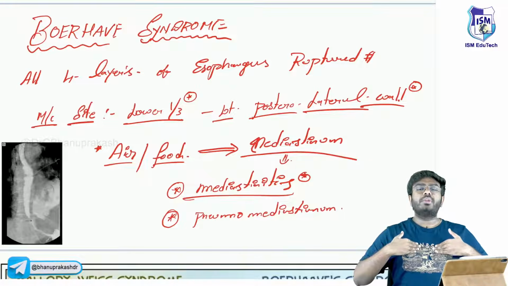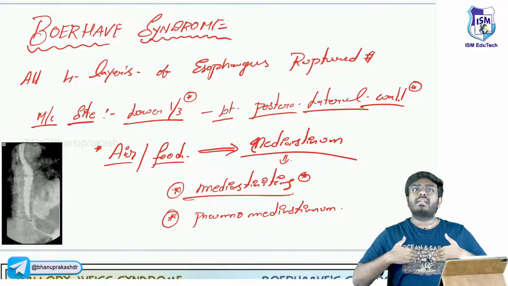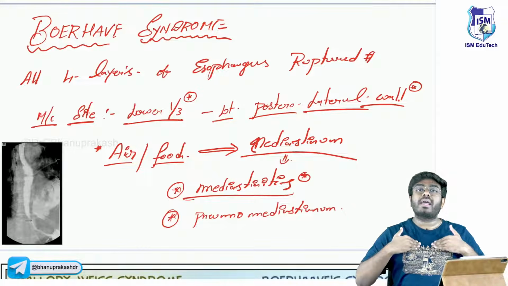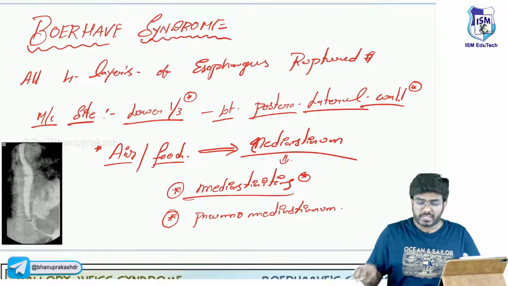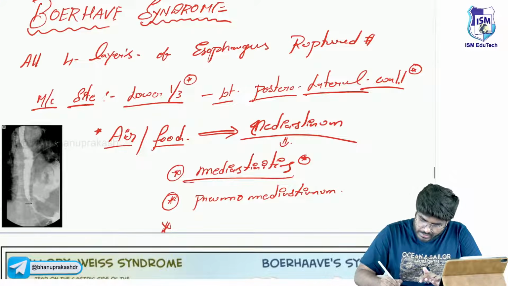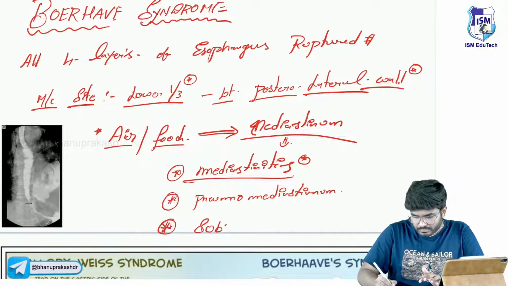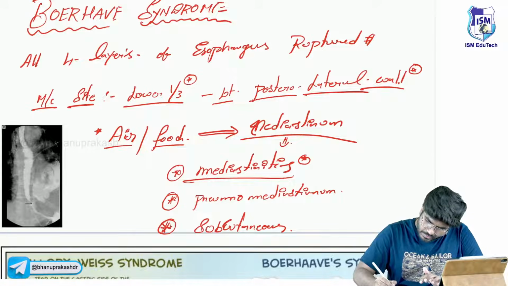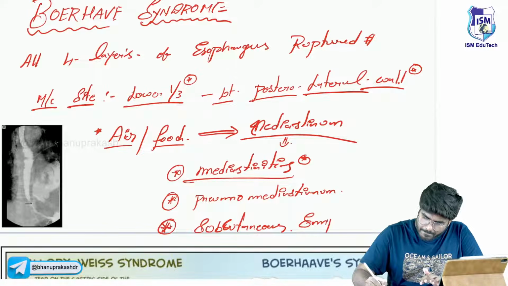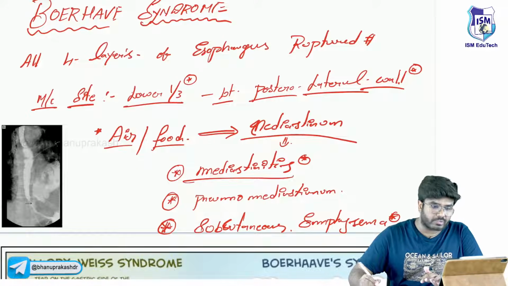So now you can see small air pockets that are seen under the skin. So this is called subcutaneous, below the skin, subcutaneous emphysema, air pockets. Okay, subcutaneous emphysema is going to be seen.